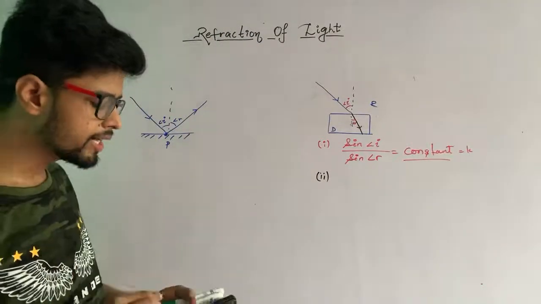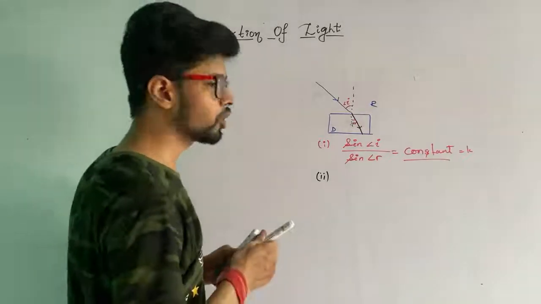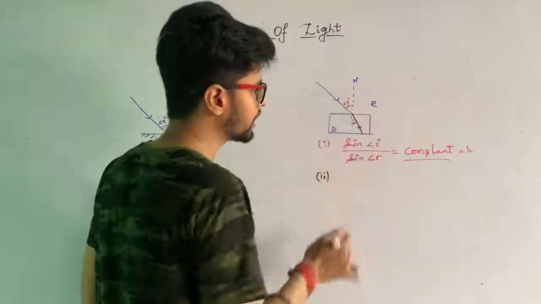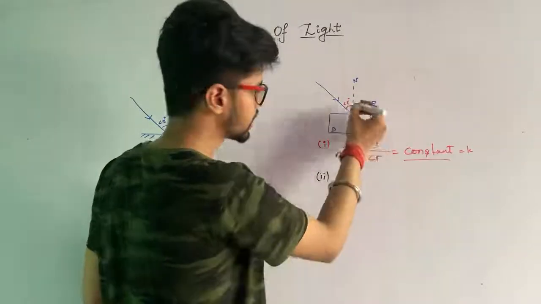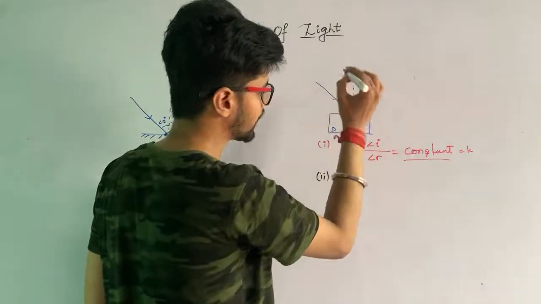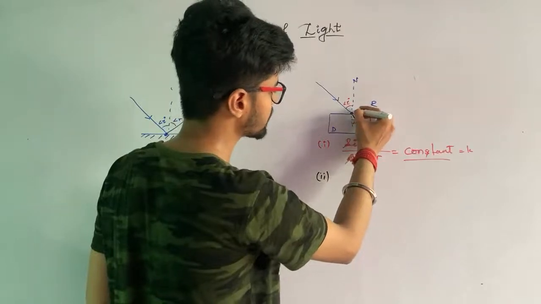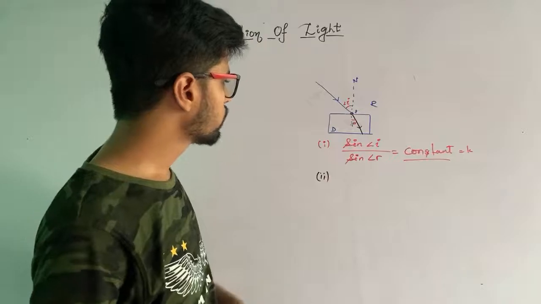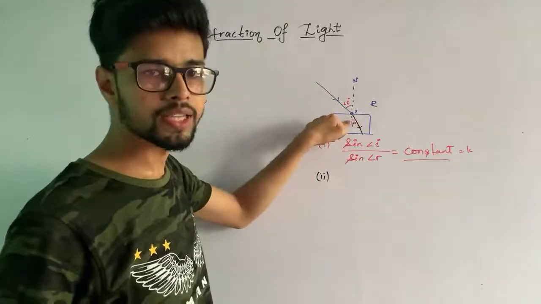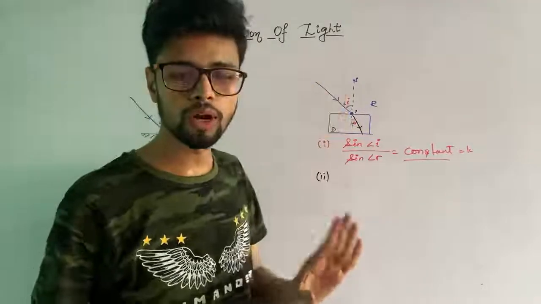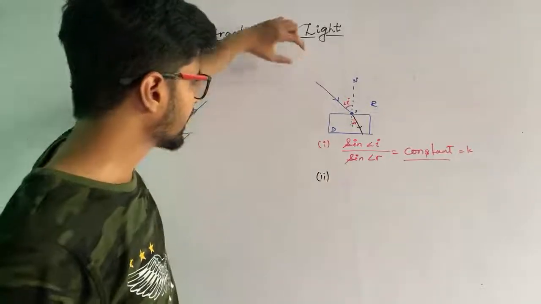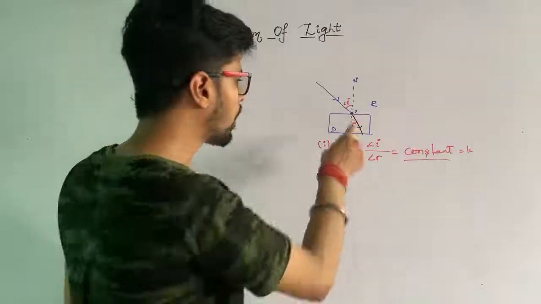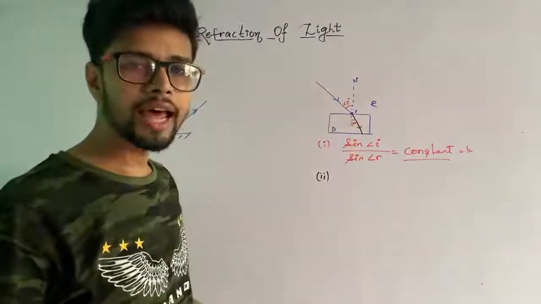there is a slight difference because here there are also three rays. You can see the incident ray, the refracted ray and the normal. You can see at the point of incidence, this can also be called the point of incidence, right? Because the incident ray is going to be incident at this point on the surface. That's why it is also known as the point of incidence. So again, the incident ray, the refracted ray and the normal at the point of incidence, they all lie in the same